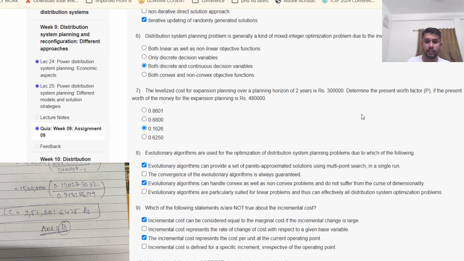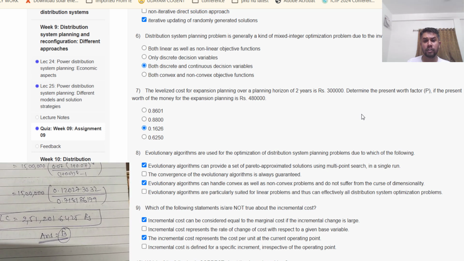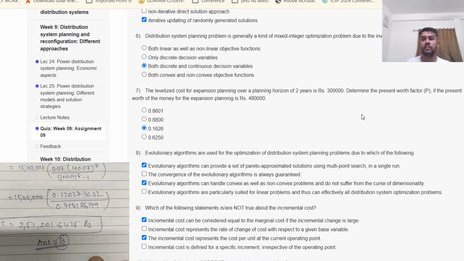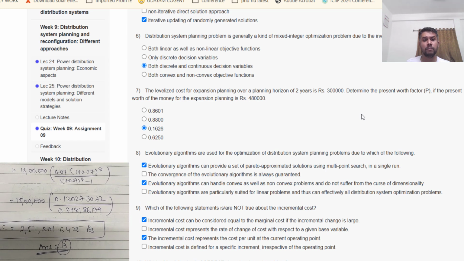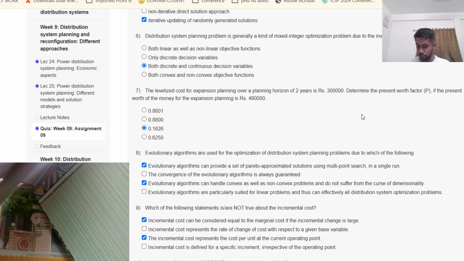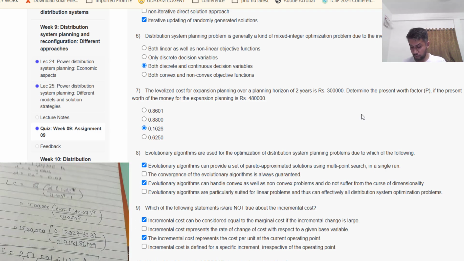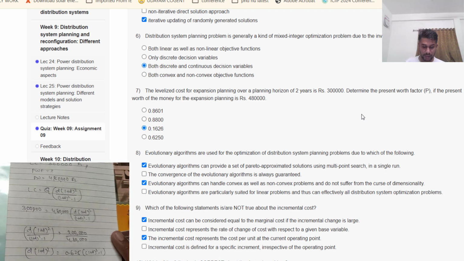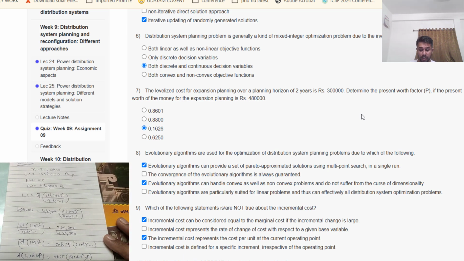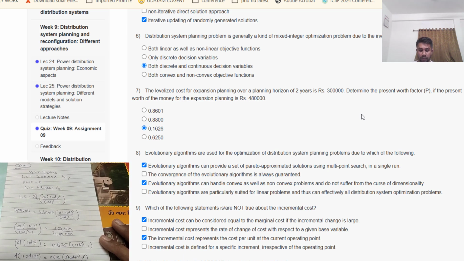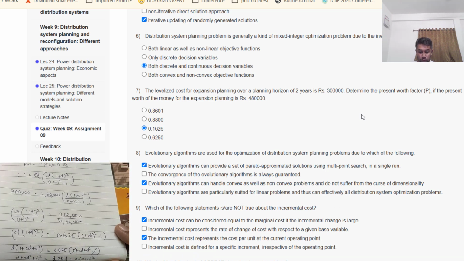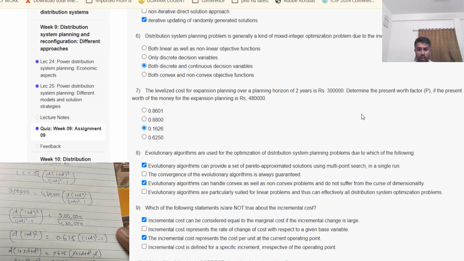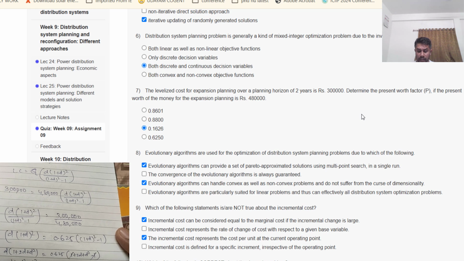Now question 7, the levelized cost for the expansion planning over a planning horizon of 2 years is 3 lakhs. So determine the present worth factor D if the present worth of the money for the expansion planning is 4,80,000. So for the same, we need to calculate. LC is equal to Q times D(1 plus D) raised to 2 divided by (1 plus D) squared minus 1. So 3 lakhs is equal to 480, that is the PW value, present worth, and D is what we have to find out.